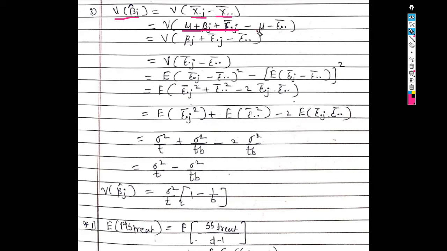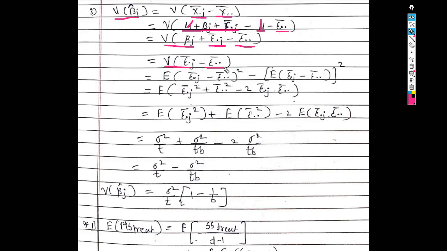So we get minus mu minus epsilon dot dot bar. Now this mu and this mu will get cancelled. So we get variance of beta j plus epsilon dot j bar minus epsilon dot dot bar. We know that beta j is a constant term and variance of a constant term is 0. So we get variance of epsilon dot j bar minus epsilon dot dot bar.